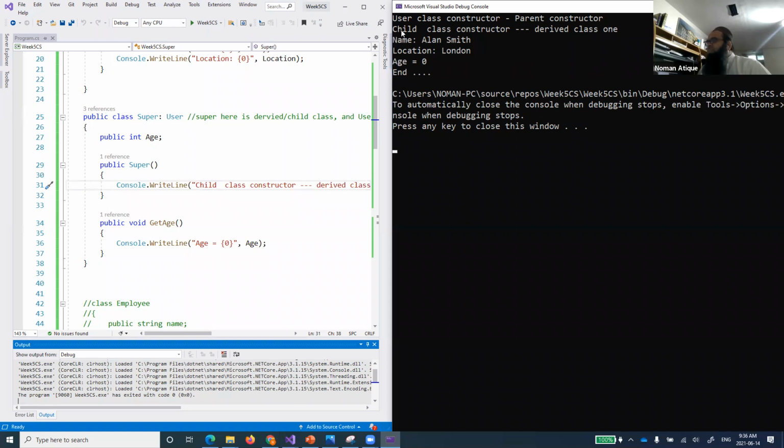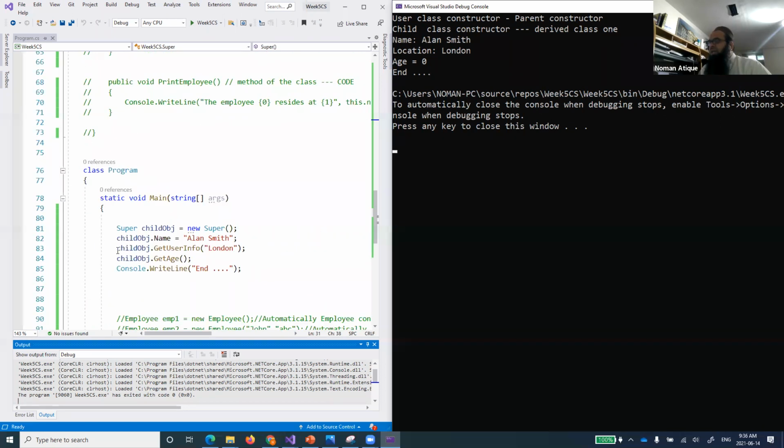Now what we see is that first of all, we are accessing this child class object, and the first constructor which is running is the user class constructor. And why is it calling the user class constructor? Because this child obj class is basically a child of that one.